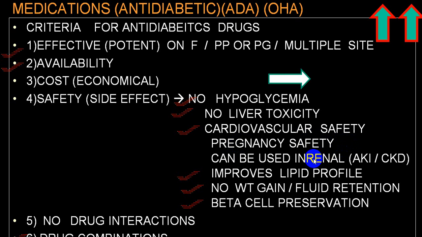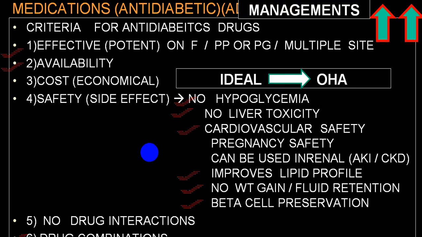And some of the drugs cannot be utilized during CKD where GFR is reduced. Only linagliptin and teneligliptin can be utilized in CKD where the GFR is less than 30. By and large, there is not much drug interaction, and you can combine DPP-4 or GLP-1 receptor agonist with the majority, except you should not combine DPP-4 with GLP-1 receptor agonist. You should not have that combination. So this is almost covering all the safety profile.